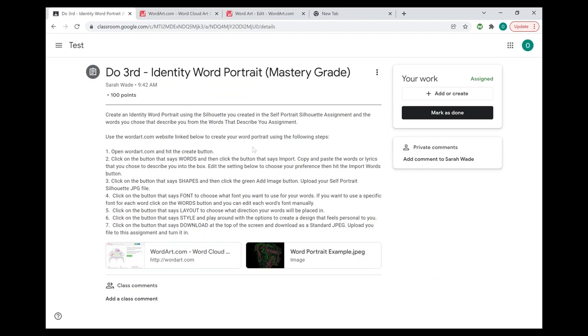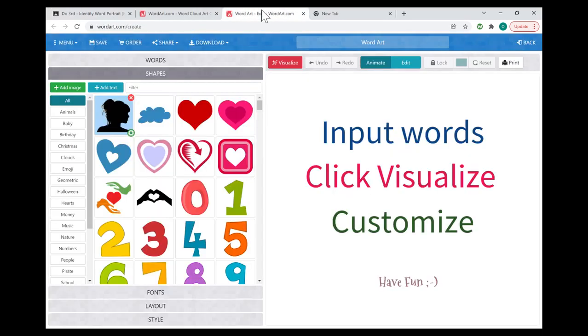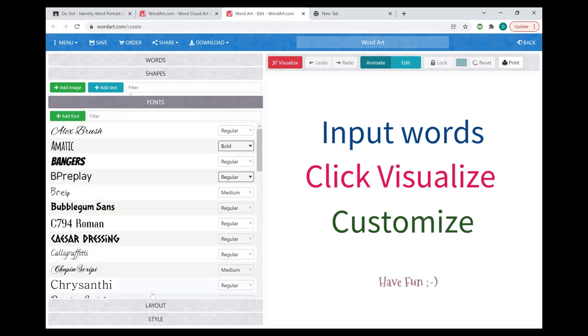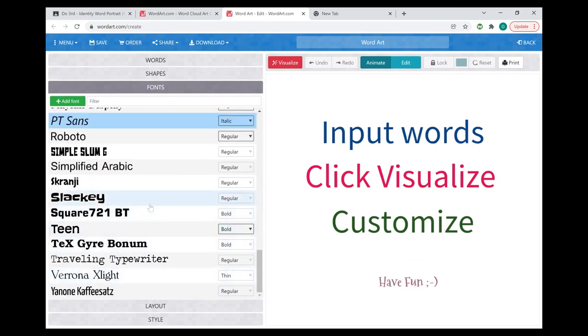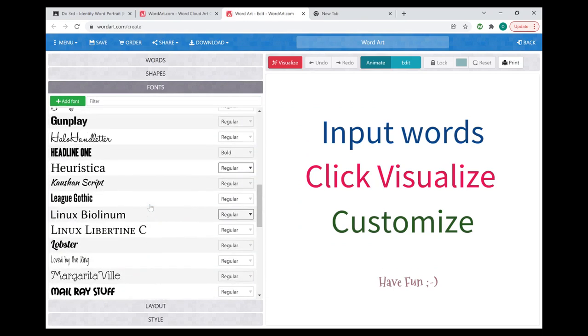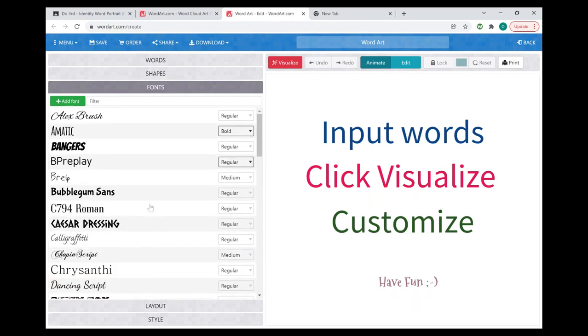All right, next, step 4 says to click on the button that says font to choose what font you want to use for your words. If you want to use a specific font for each word, click on the words button and you can edit each word's font manually. So you go to fonts right here, and there's all these different kinds of fonts that you can use to create your word portrait. Lots of different fonts to choose from.